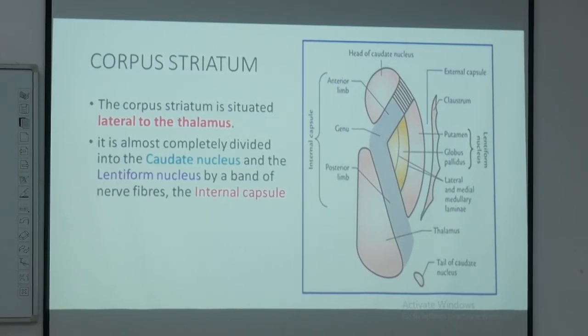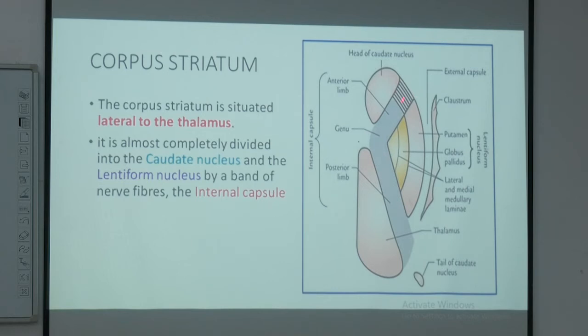Now lateral to the thalamus, we have this house of collections of neuronal tissues, which is the gray matter, of course. We call them basal ganglia nuclei. Now this basal ganglia, as I am saying, this region we call corpus striatum. Now corpus striatum is split by this fiber, which is known as the internal capsule. We learn about the internal capsule, the different parts of it, like anterior limb, posterior limb, bend, which is the genu, etc.